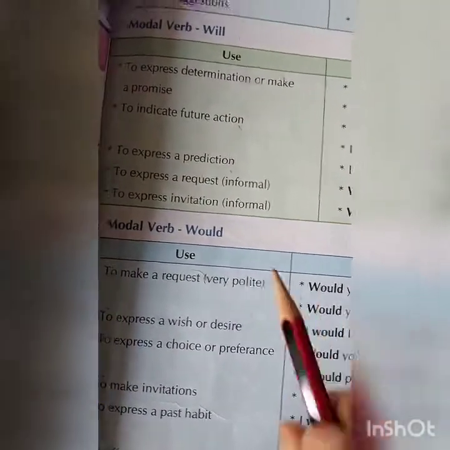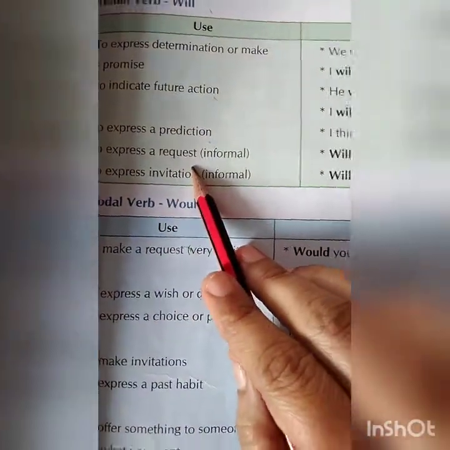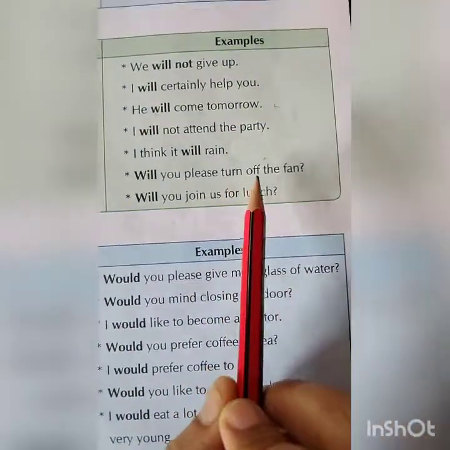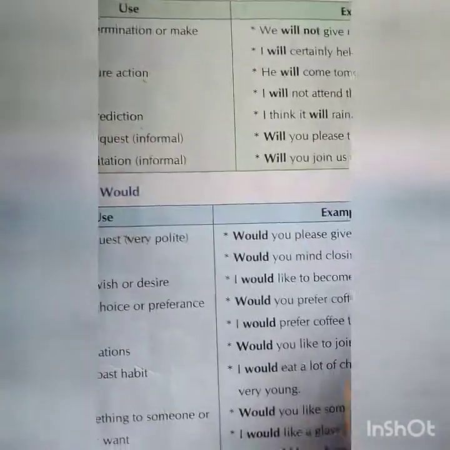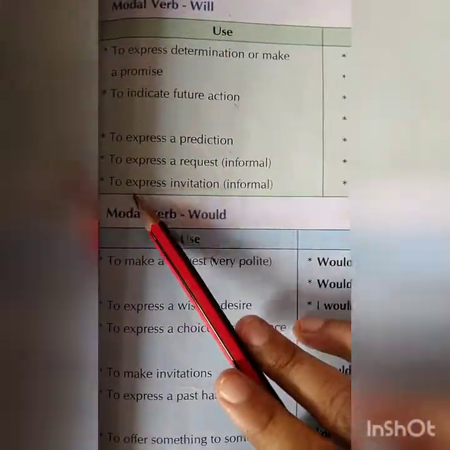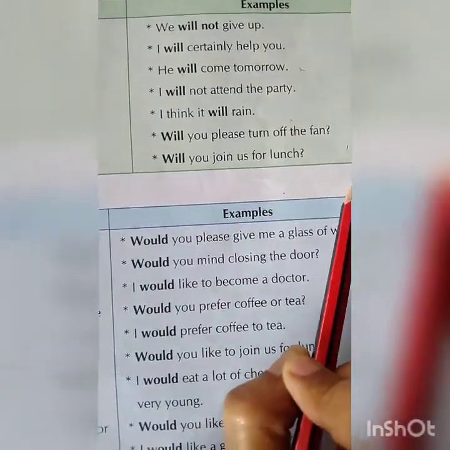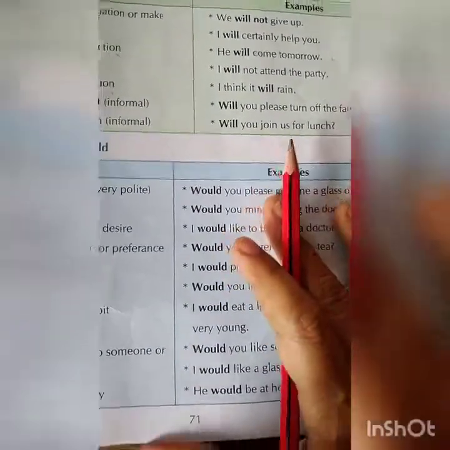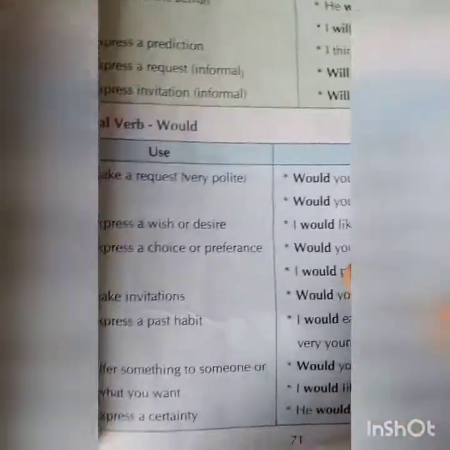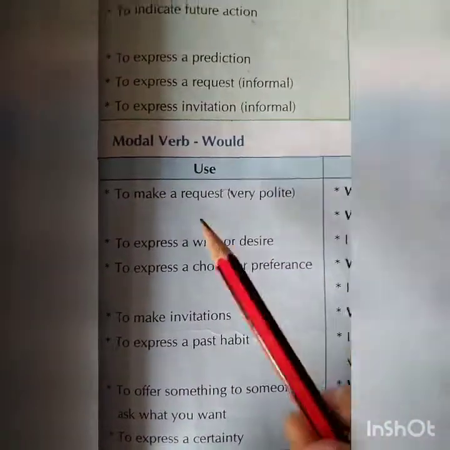It will rain. To express a request. Will you please turn off the fan? It is a request. To express invitation. Will you join us for lunch? You are giving the invitation for future.